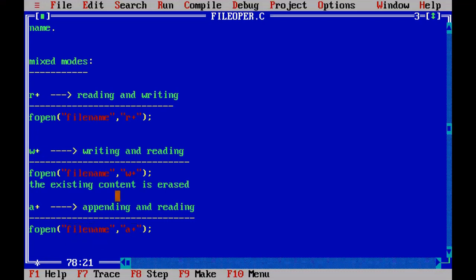So in r plus, reading and writing operations are possible. Both operations are possible in the file. Next, w plus means writing and reading are possible. Here a plus means appending and reading are possible in the mixed modes.